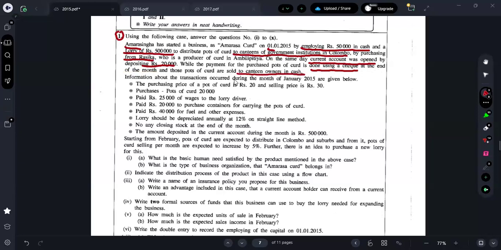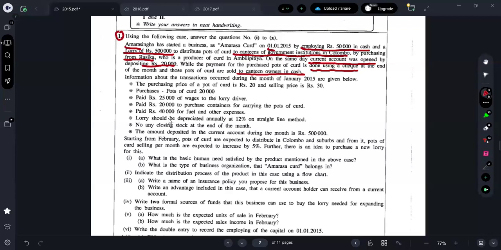Information about the transactions that occurred during the month of January 2015 is given below. The purchasing price of a pot of curd is rupees 20 and the selling price is 35. Purchases are 20,000 pots of curd. Remember, guys, here they have not given it in rupees. They have given how many pots they have purchased.